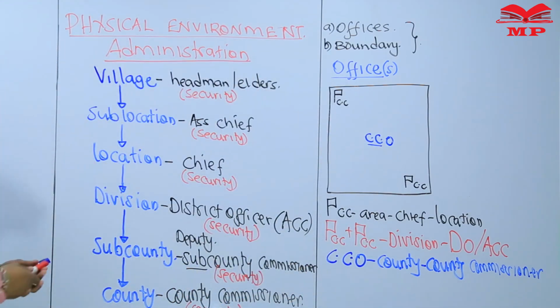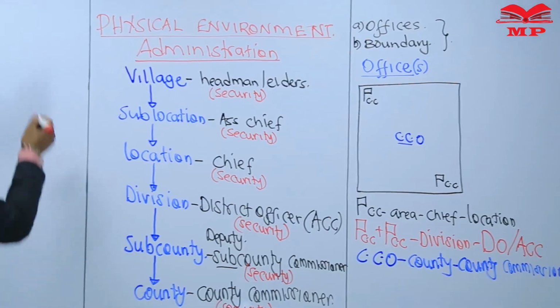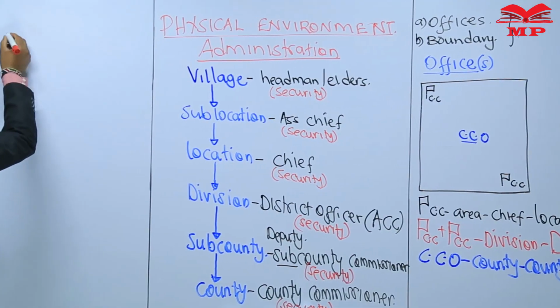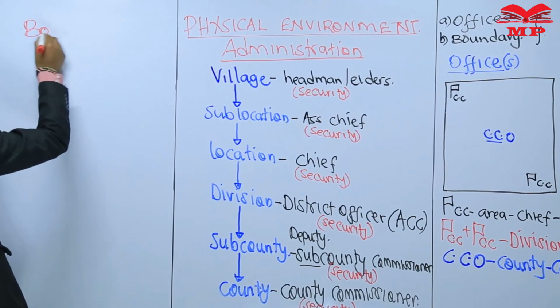Now, let's go to using a boundary to get the administrator. Using boundaries. Using a boundary.